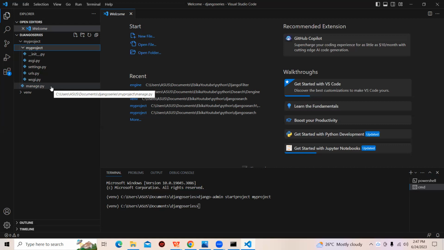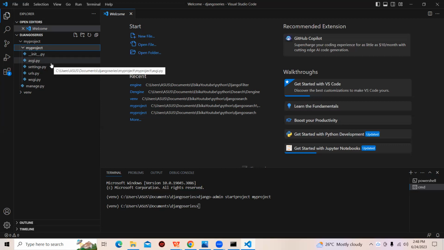So let's proceed further, and in our sub project, which is in our sub directory, the one that houses this init.py, asgi.py and all that. Now, the project contains all of these files, right?